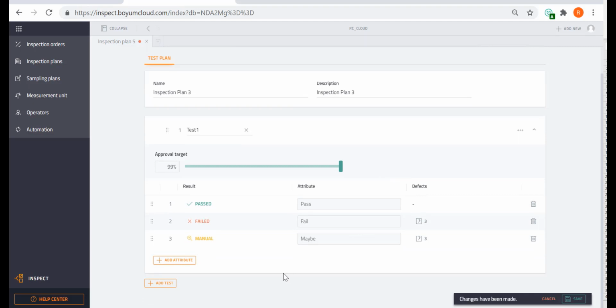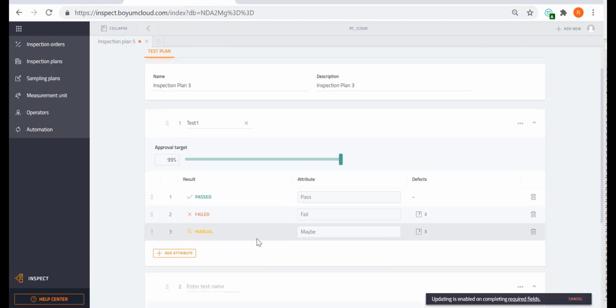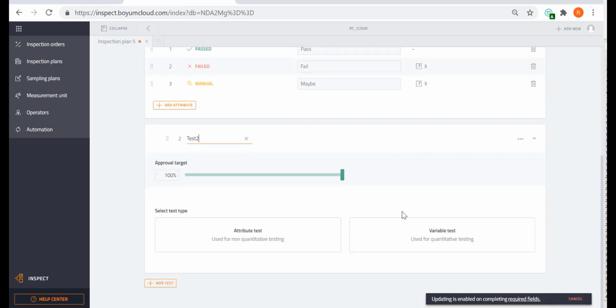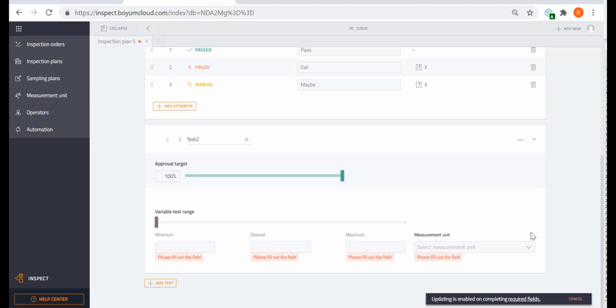Okay, so now let's add another test. So I'm gonna click add. I'm gonna call it test 2 to keep it simple for you. My approval target is 100. And now I'm going to say this is a variable test. And now you will see here are my measurement units. This is why you set those up. What do you need to do your quality control, your inspection orders? Okay, let's use liters. Well, I think I did millimeters, right? When we set it up.